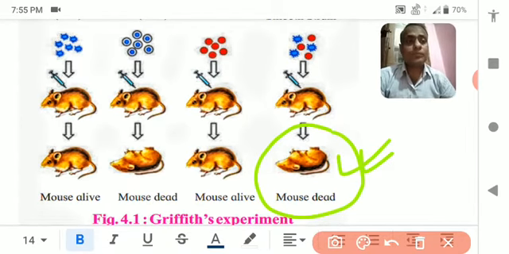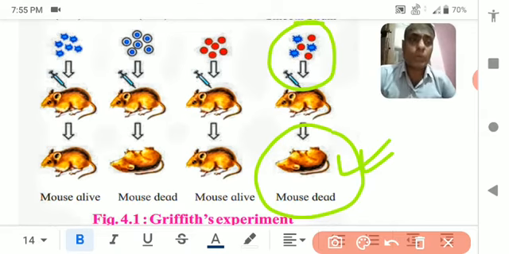Now Griffith searched for the reason why the rat was killed.